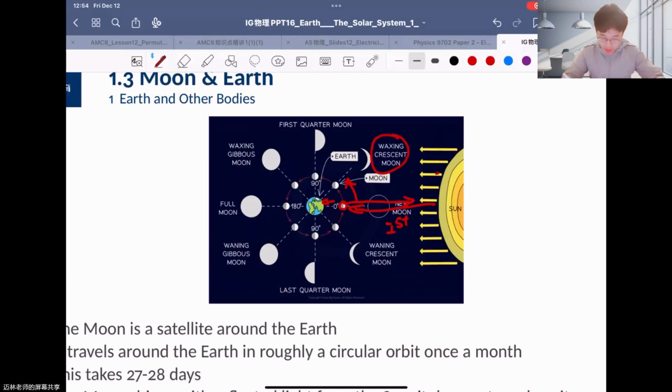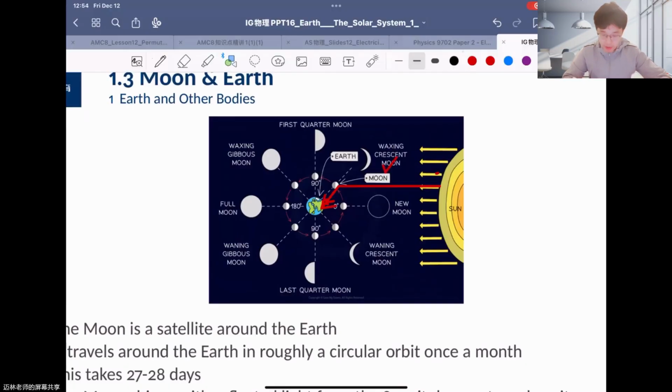Here there is a light shooting directly on the moon and reflecting back on the Earth, so we can see some light reflected by the moon. So we have a waxing moon.